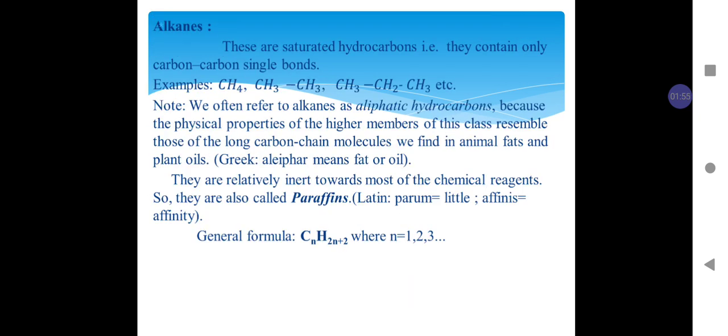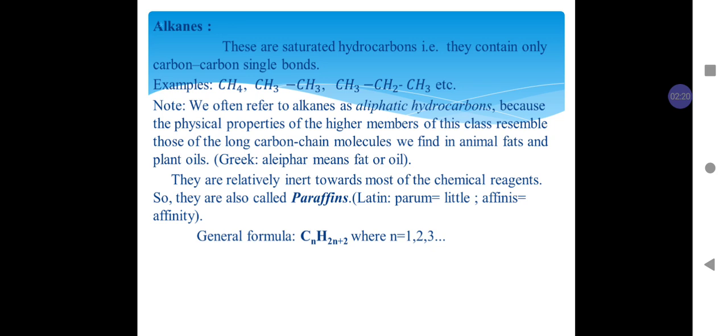Now, what are alkanes? Alkanes are saturated hydrocarbons, that is, they contain only carbon-carbon single bonds. For example, methane, ethane, propane. Now, we know that alkanes are also known as aliphatic hydrocarbons. Why are they called aliphatic hydrocarbons?